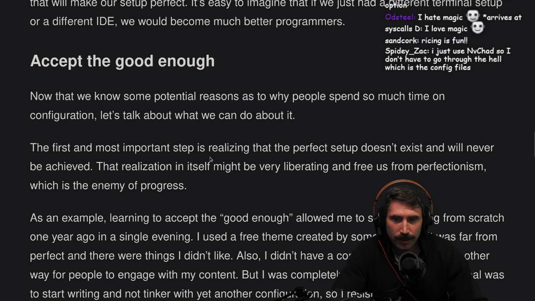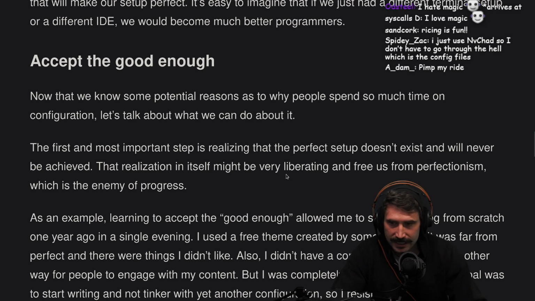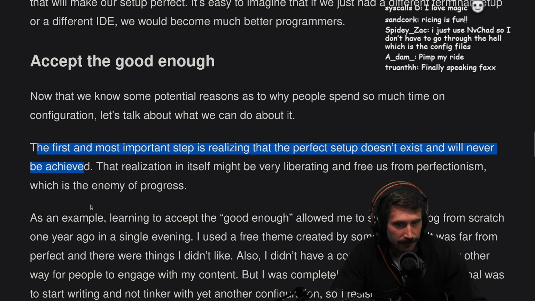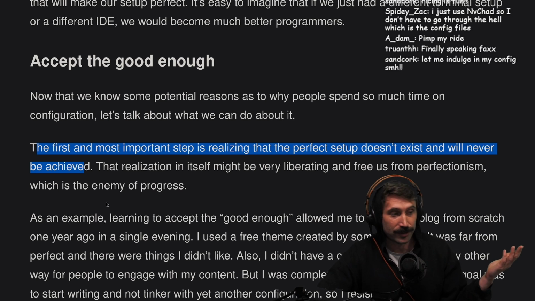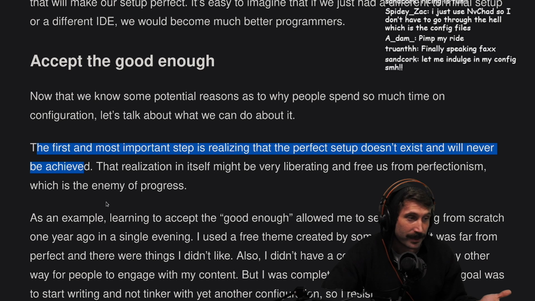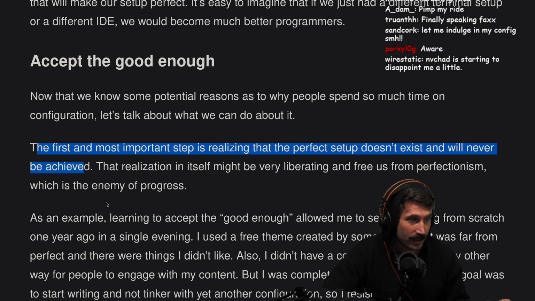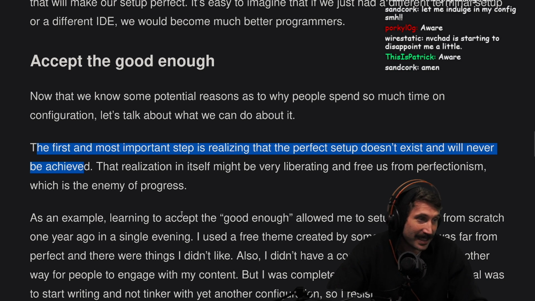The first and most important step is realizing that a perfect setup doesn't exist and will never be achieved. Exactly. Just like marriage does not make you happy. I know a lot of you are Arch users, so you've never even talked to a girl, but talking to a girl doesn't make you happy, right? That's not how happiness works. Sorry, I hate to be that person, but